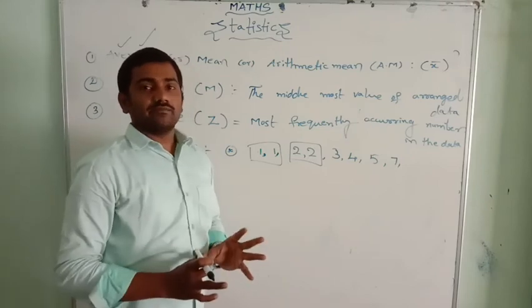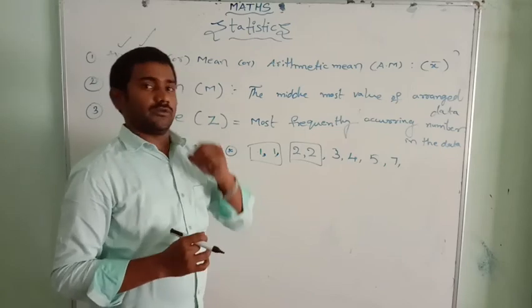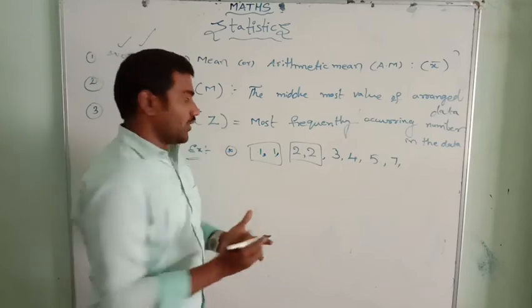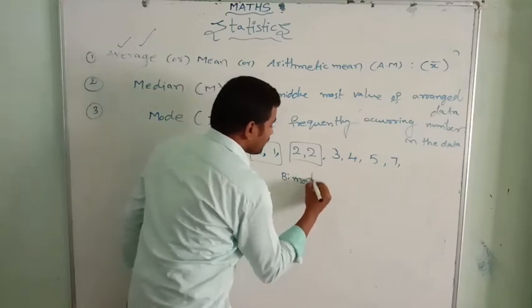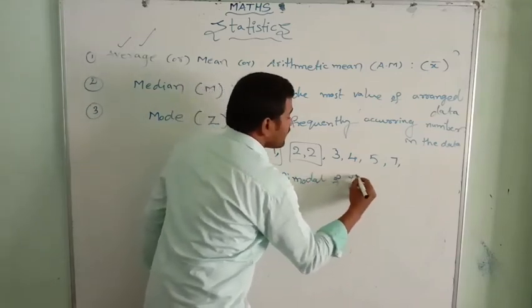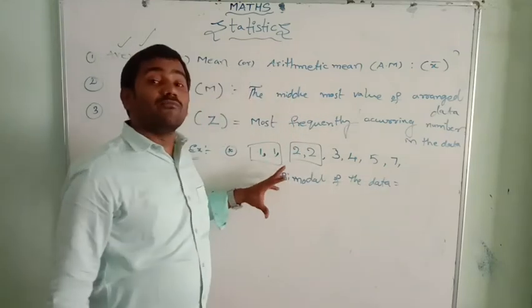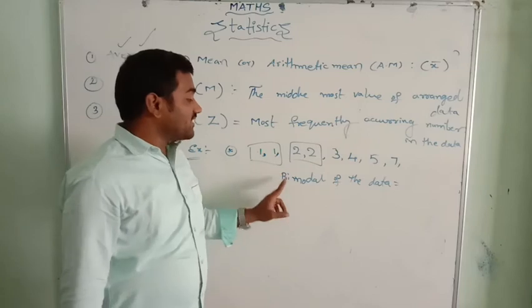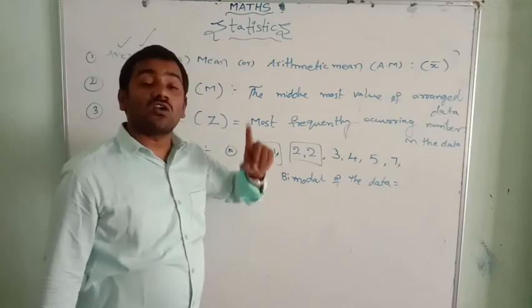In this case, the mode is both. 2 is also called a mode. So this is called a bimodal of the data, because bi is 2. In this data we have 2 modes, so it is called a bimodal of the data.